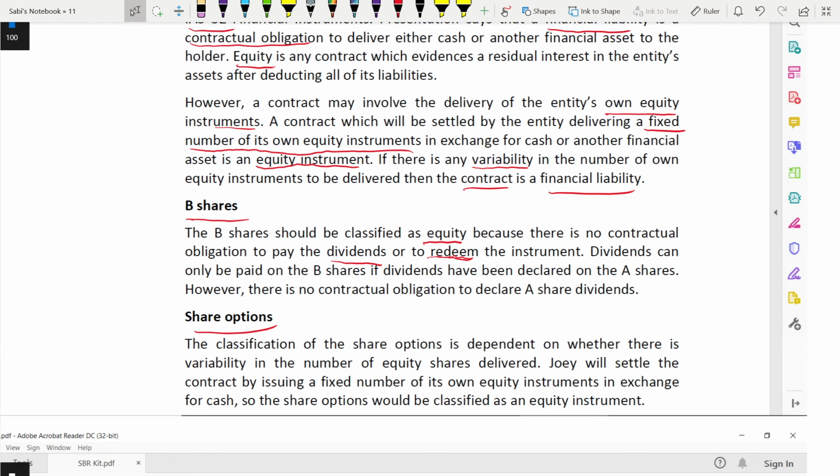So dividends can only be paid on the B shares if the dividends have been declared on A shares. This is from the case study they are telling. Okay, this is how you link to the case study. You only pay dividends on B if the dividends on A share have been declared. However, there is no contractual obligation to declare A share dividends. There is no contractual obligation. This is the important keyword to know whether it's equity or liability, whether they have a contractual obligation or not. So they do not have to declare the A share dividends also.